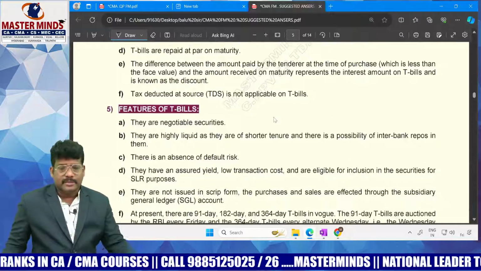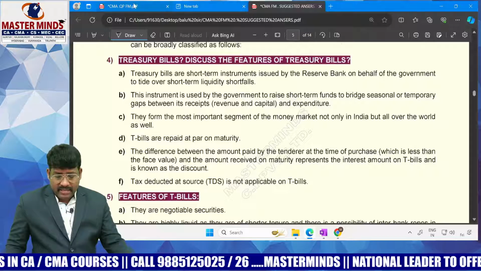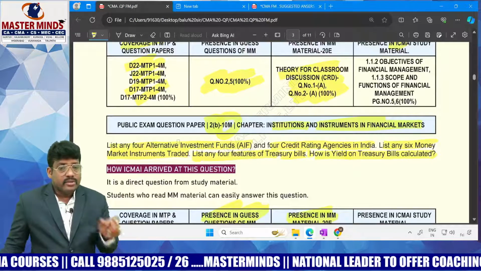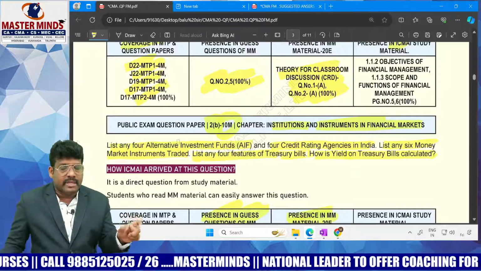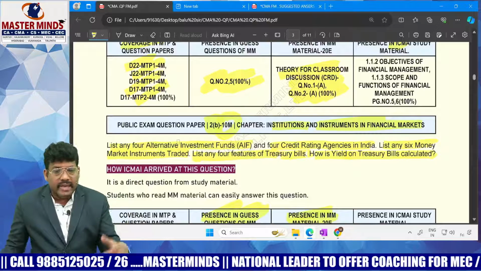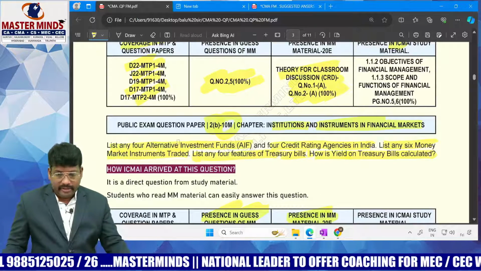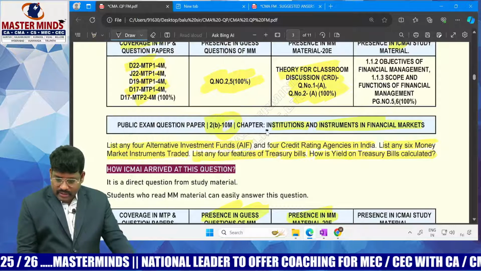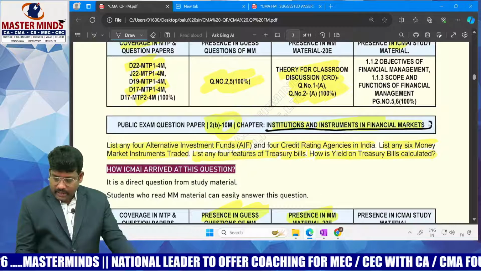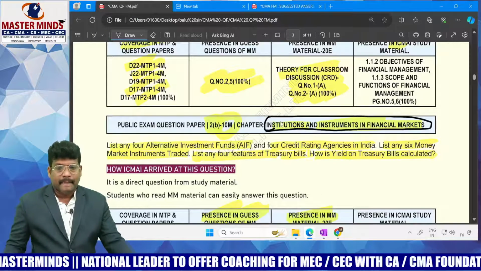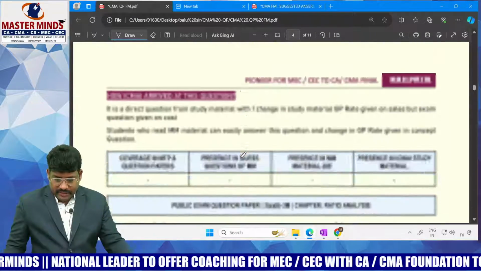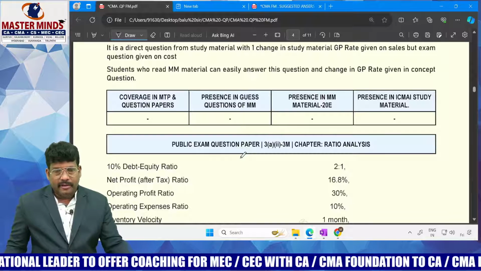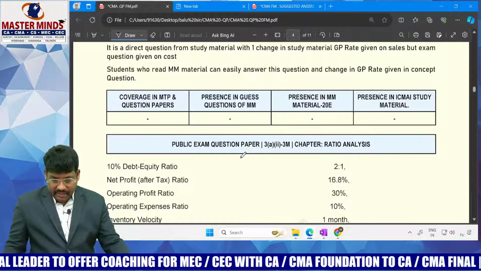But there is no need to write this much of an answer, because the answer is limited for the given marks, which is 10 marks they asked, right? So each and every segment you have to concentrate on. Basing on that you have to write the answer, right? So this everything comes from the chapter called Institutions and Instruments of the Financial Market. Okay, right. Then these are the 2 theory questions, 5 plus 10, 15 marks of theory covered.